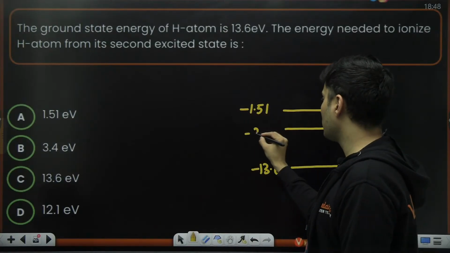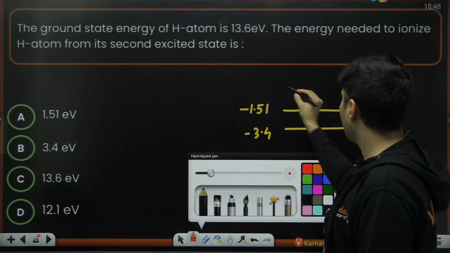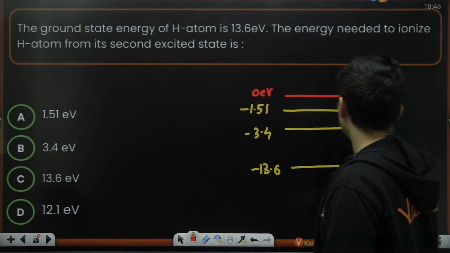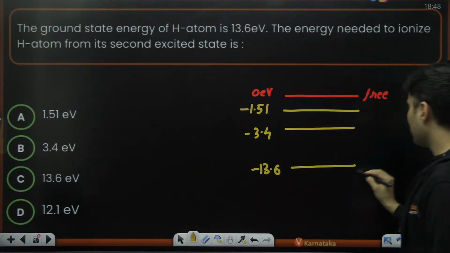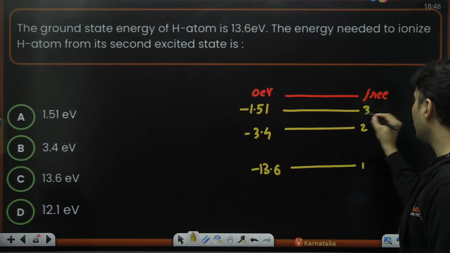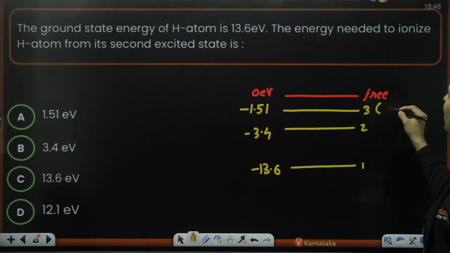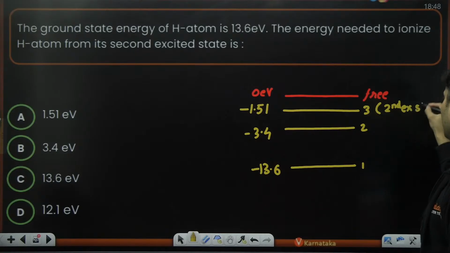Yep, this is almost minus 3.4. So if you want to completely free it, where it is 0 electron volt, this is completely free. This was n is equal to 1, this is 2, this is 3, but n is equal to 3 is nothing but your second excited state.